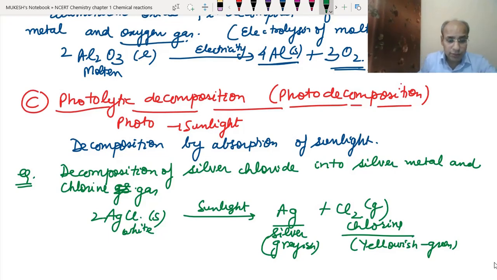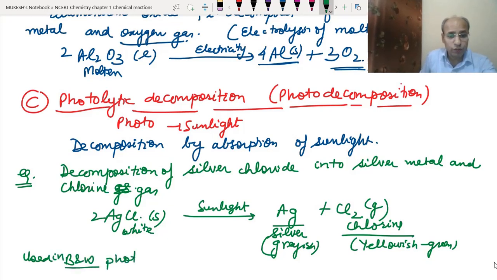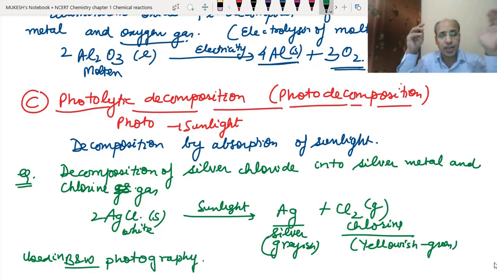So we have its use in black and white photography. I think most of you might not have seen black and white photographs, because they have been obsolete for around 25 to 30 years. Even when we were in graduation, the colored photos had come. So black and white photography we do not find nowadays, but around 25 years back, this compound was used to develop the photographs.